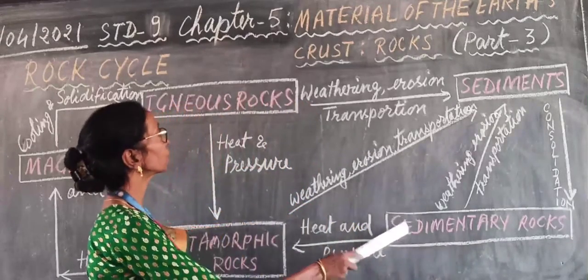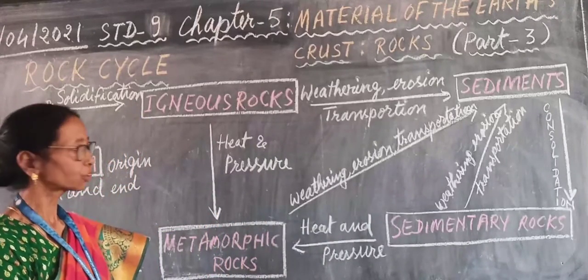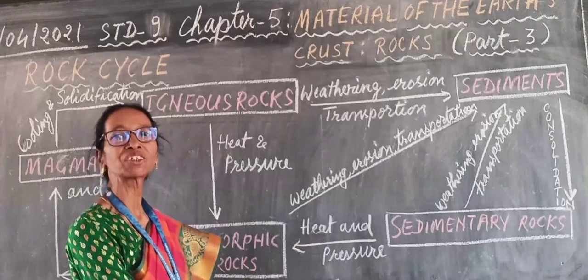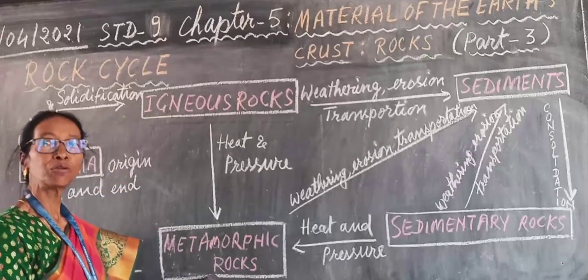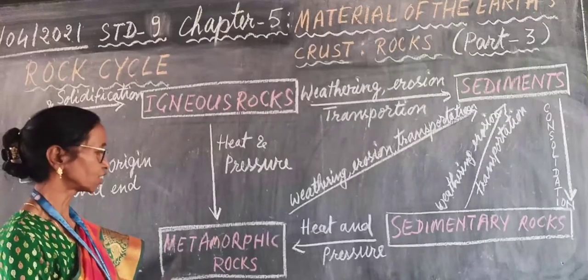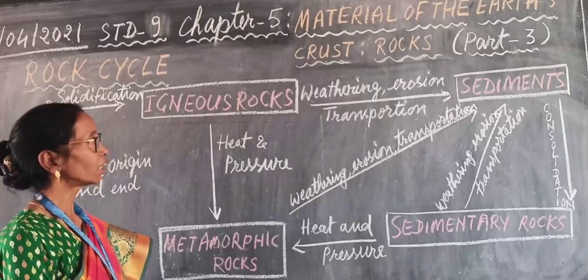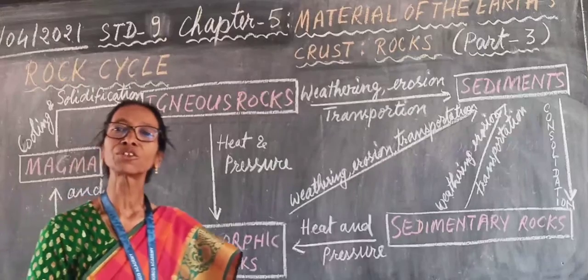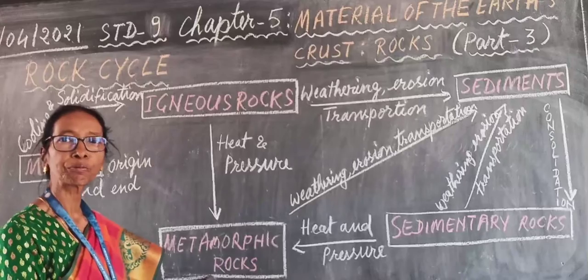Either sedimentary rocks or igneous rocks in the deep interior, due to very high temperature, that is great heat and pressure, change into a completely new form and new rock, that is metamorphic rocks. So, either igneous rocks or sedimentary rocks in the deep interior, due to great pressure and extreme heat, form metamorphic rocks.